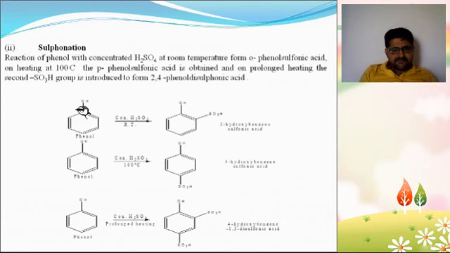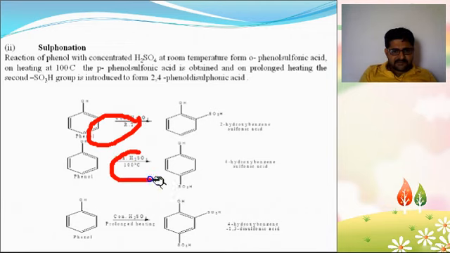Sulfonation. Phenol reacts with concentrated sulfuric acid at room temperature to get 2-hydroxybenzene sulfonic acid. While phenol reacting with concentrated sulfuric acid at 100 degrees Celsius gives 4-hydroxybenzene sulfonic acid.